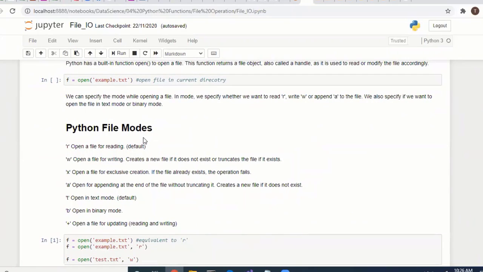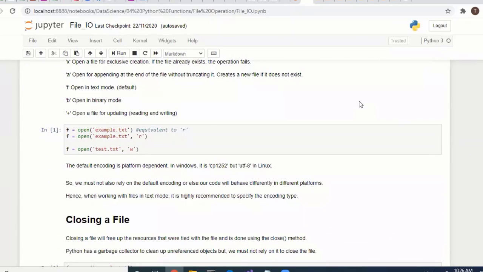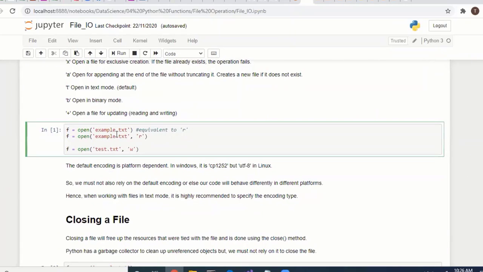Next thing is, what are the different modes? Why do you have to specify the next parameter? Are you opening the file for reading, or writing, or read-write? So you have to specify the option. Here in this one we are opening that file for reading. This one is for writing. So you can specify it with the parameters.